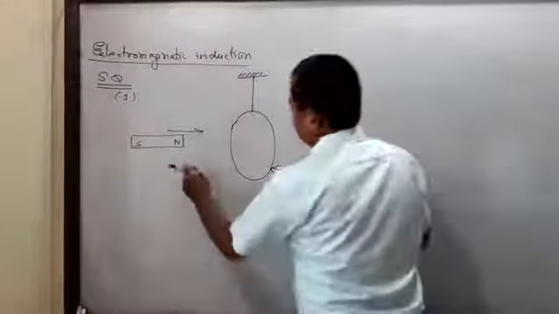The question is about a circular ring suspended by a thread, with the plane of the ring vertical, and a bar magnet held horizontally and brought towards the ring, either north pole or south pole.